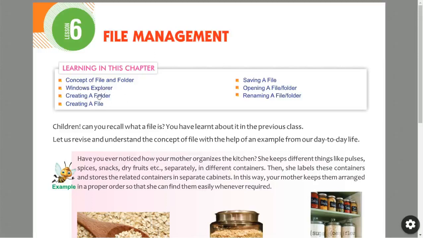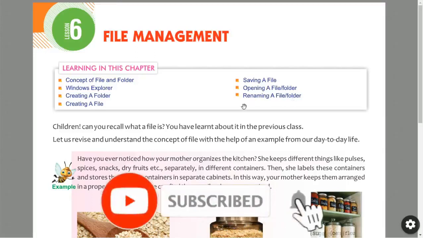Next is creating a folder. How to create a folder in a system or in a computer? So that we will see. Next, creating a file. How to create a file in a system or in a computer. Next point comes, that is saving a file. How to save a file. Opening a file or a folder, how to open an existing file or folder. Then renaming a file or folder. Renaming means changing the name of a file or folder. So these are all the points we are going to learn in this chapter.